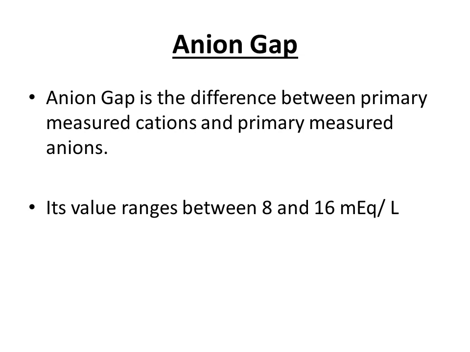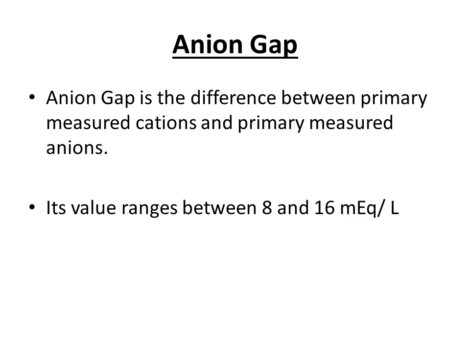And when we measure these cations and anions, there is a difference between the values: the measured cation concentration is greater than the measured anion concentration, and that difference is termed the anion gap. But this is not a real difference, because in reality the number of cations equals the number of anions in our blood, but all these charged ions cannot be measured.